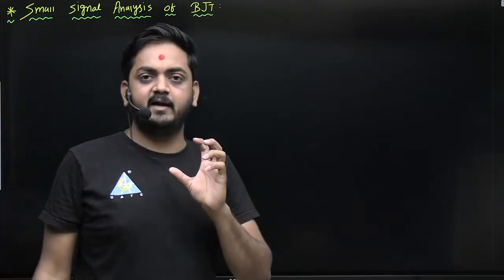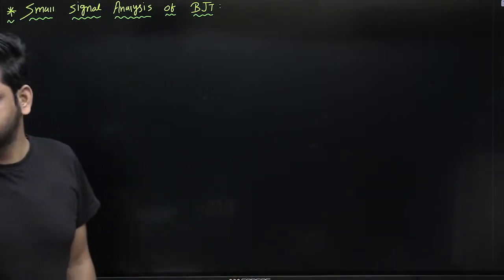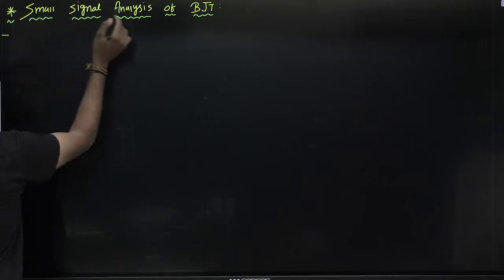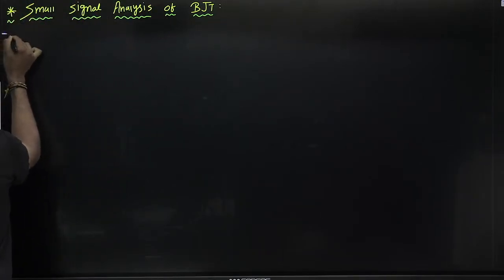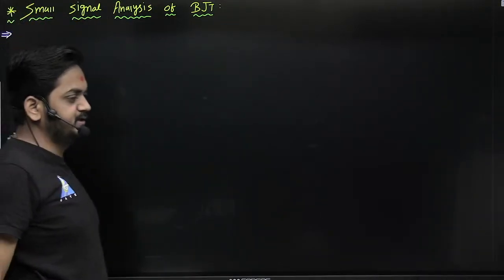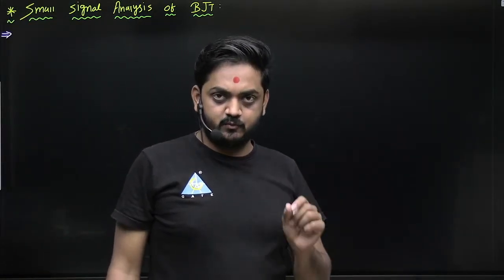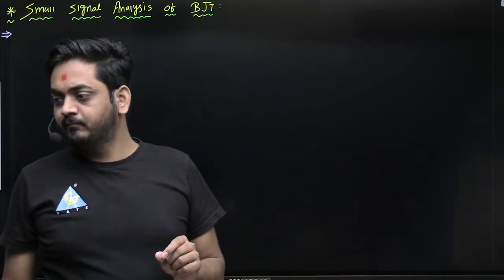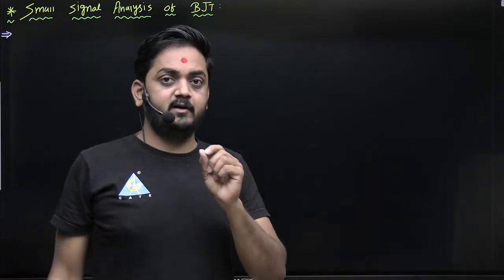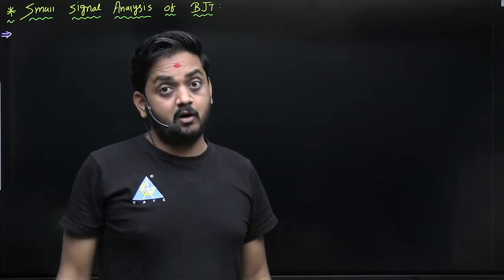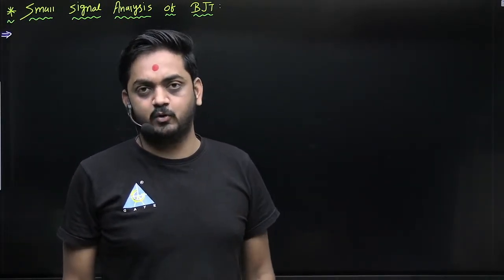So first we need to understand the linear equivalent circuit or linear equivalent model of BJT under the small signal condition, which is very much important.